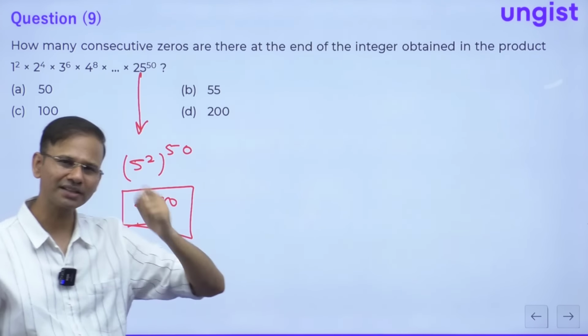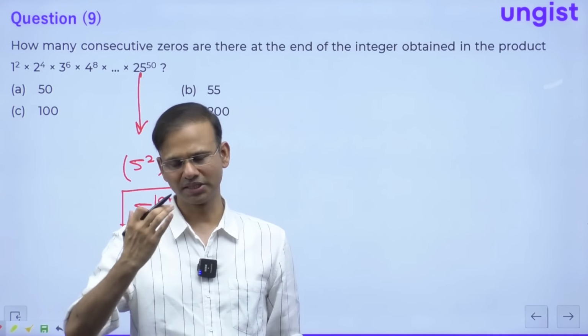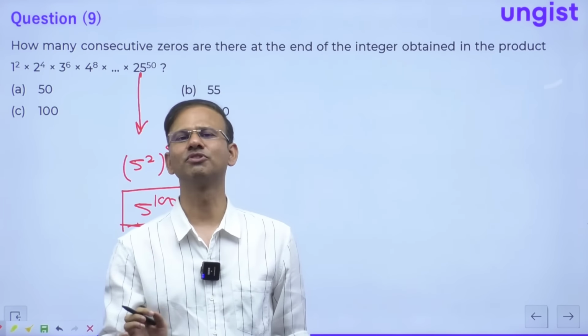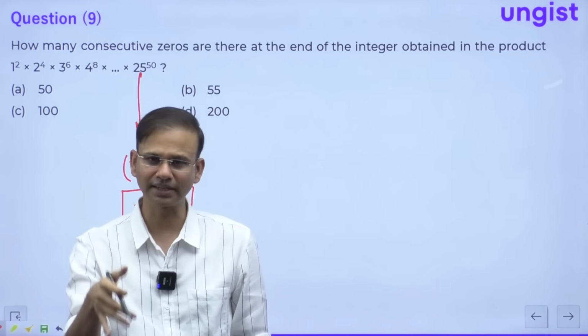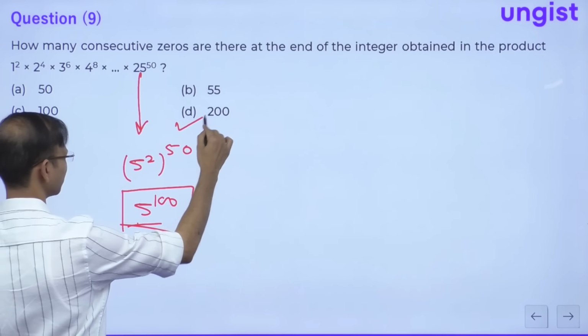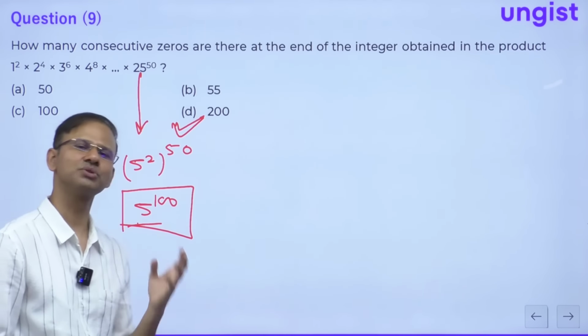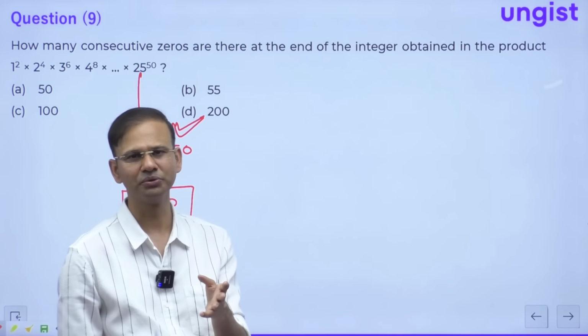So I'll just mark this question just by looking at it. I won't solve it further. This time the options are straightforward, which is a hint that this is the correct answer. So the correct answer is 200. Just by looking at the question you can solve it. And if you want me to solve the complete question, I can completely solve it for you.